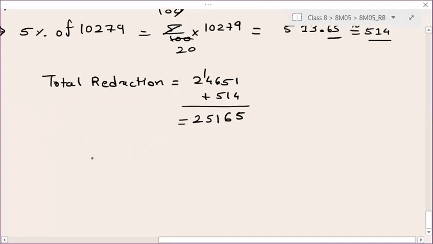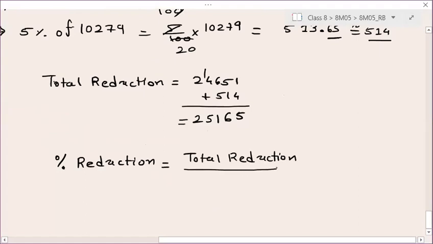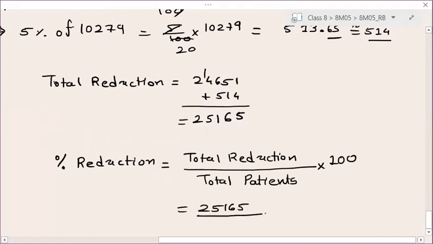Now they are asking us the percentage reduction. So how can we find the percentage reduction? This is your total reduction divided by the total number of patients into 100. What is your total reduction? 2979 divided by total patients.